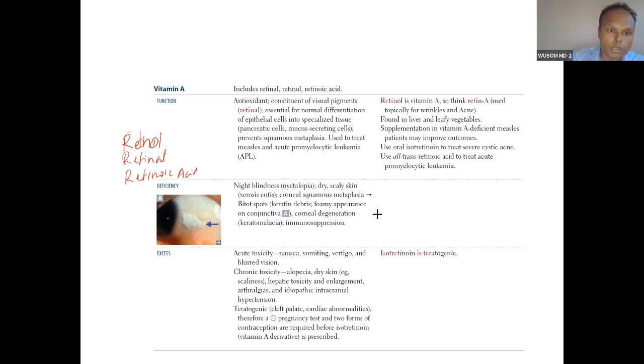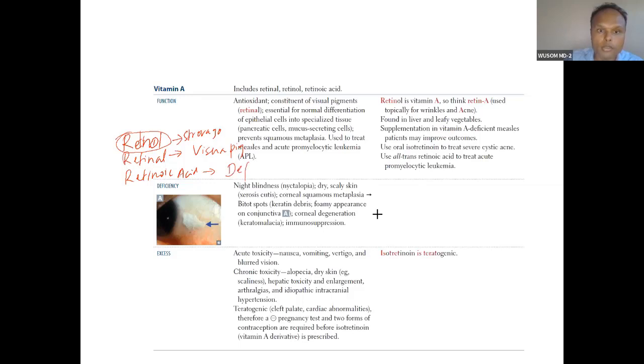This is the storage and transport form. Then retinal is the visual pigment, and then retinoic acid.